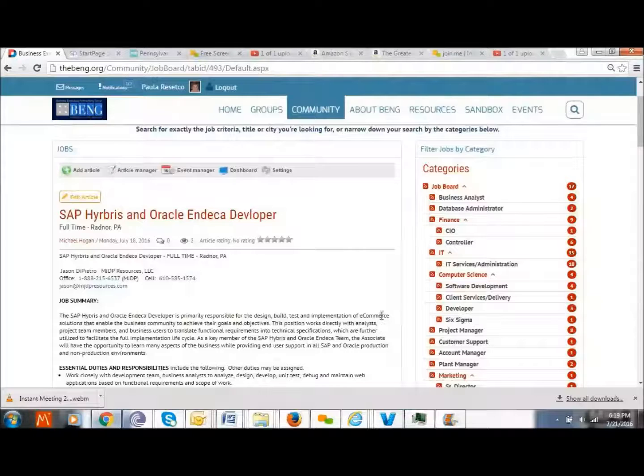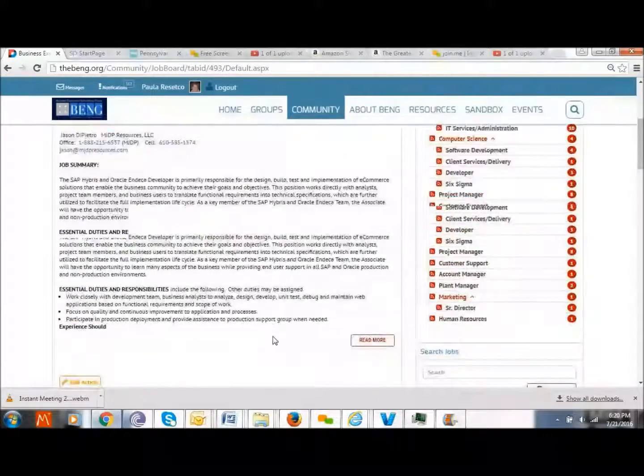If you know of a particular opening, or if you get postings from other organizations, please put them onto our job board. Basically, you're going to add an article. All of these are categories, and each job posting is actually just an article.